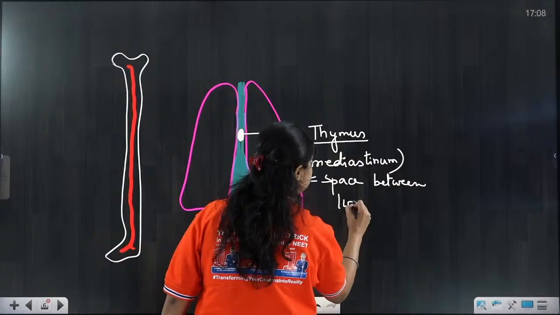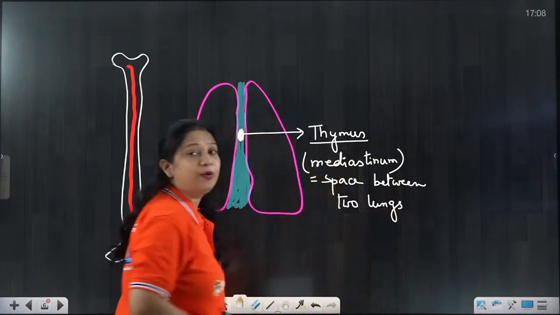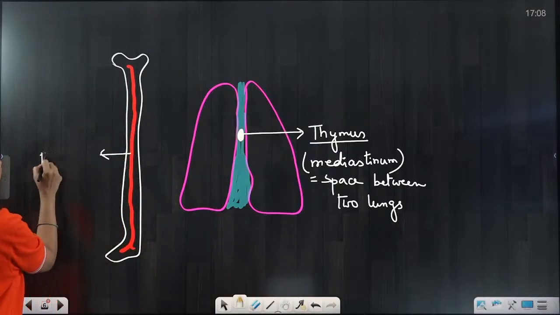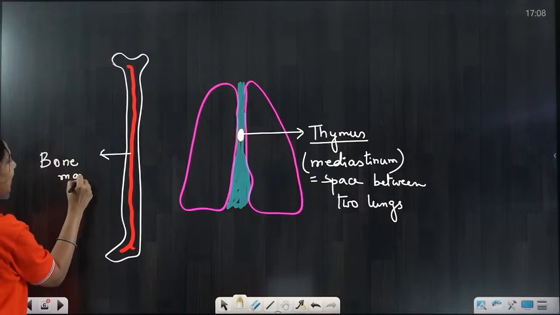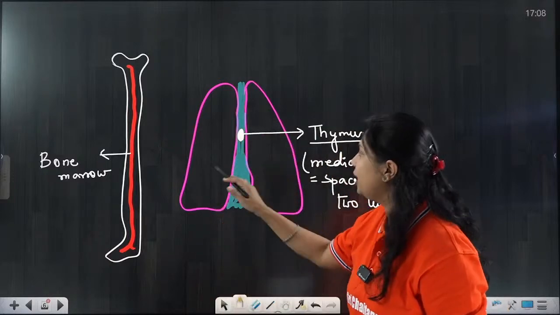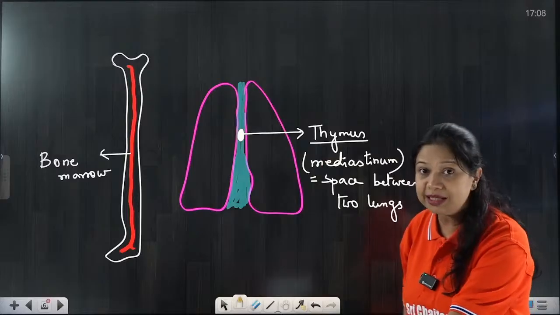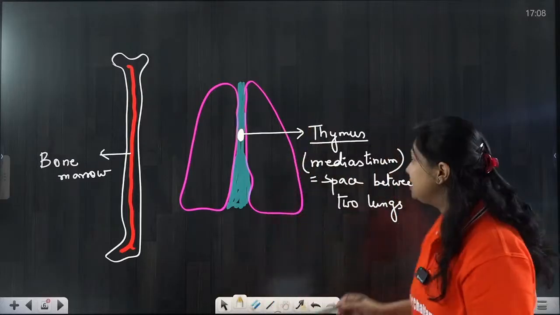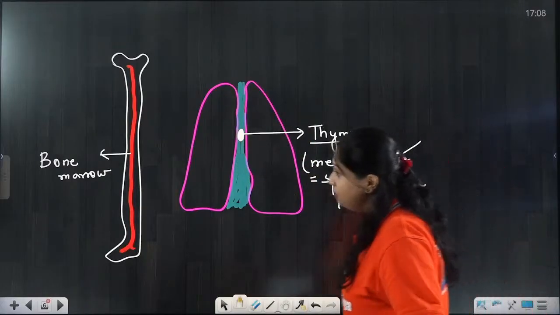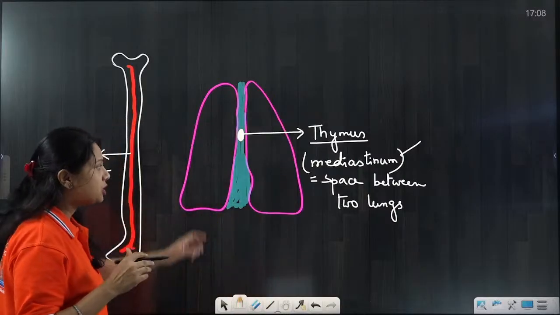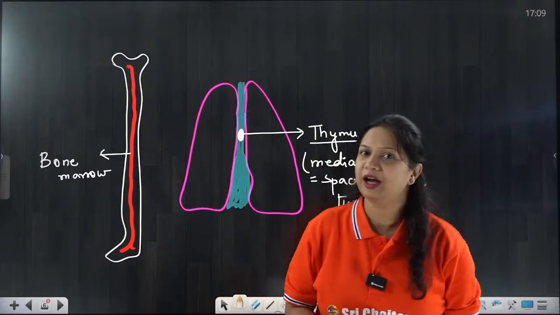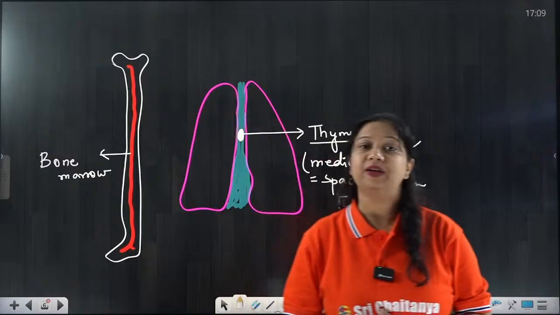Since these two are the most important primary lymphoid organs, we need to know their location. One is the bone marrow. Bone marrow is present at the central cavity of the long bones. And this is the location of the thymus. Thymus is present at the narrow space between the two lungs. This space is called the mediastinum. In the mediastinum, the structure present is called the thymus. I am very sure you all have understood the location of the primary lymphoid organs.